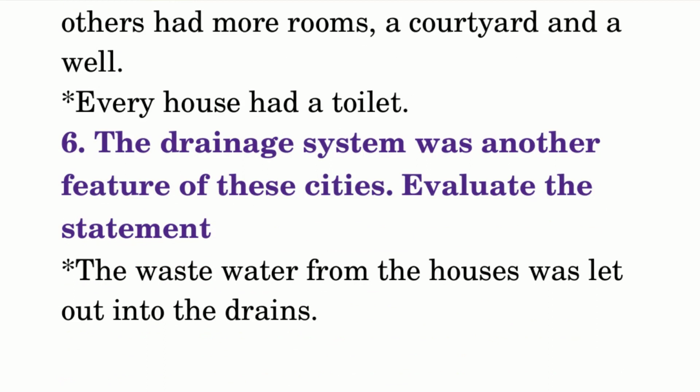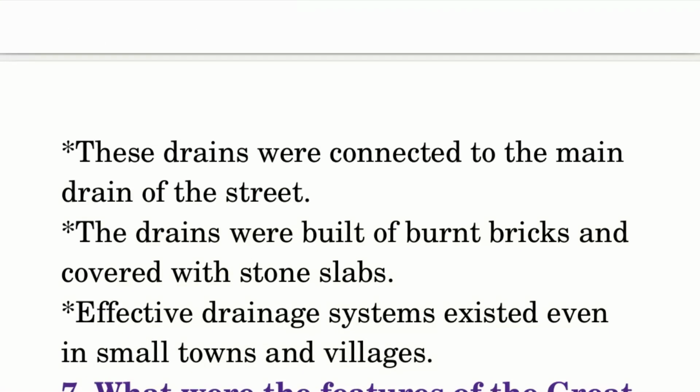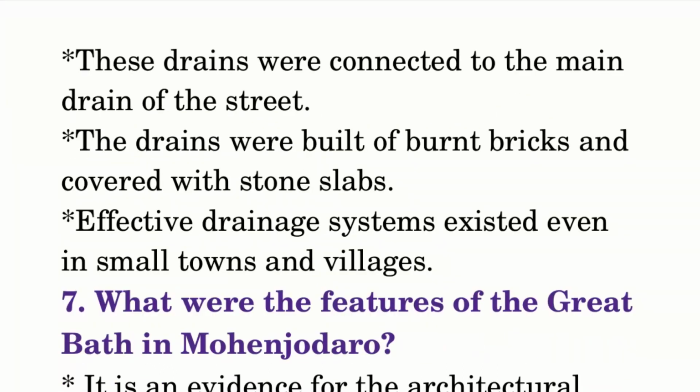Evaluate the statement. The wastewater from the houses was let out into the drains. These drains were connected to the main drain of the street. The drains were built of burned bricks and covered with stone slabs. Effective drainage systems existed even in small towns and villages.